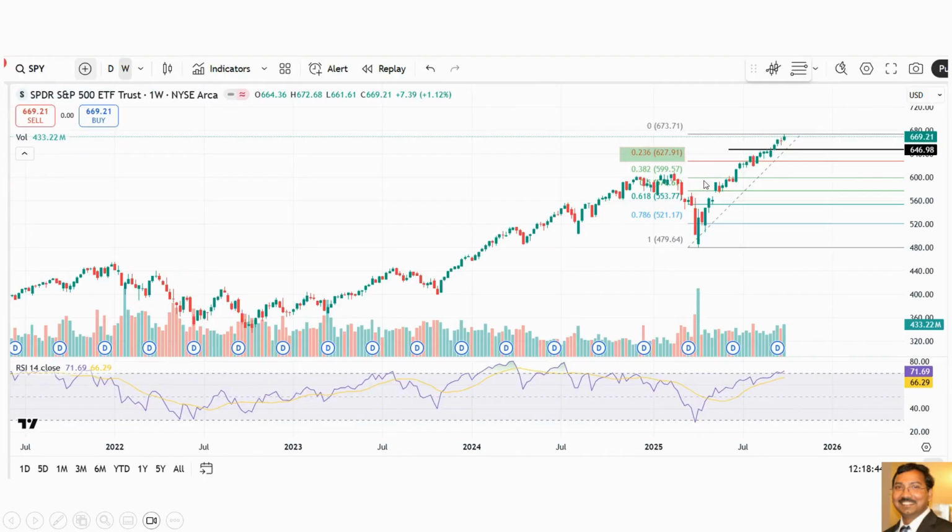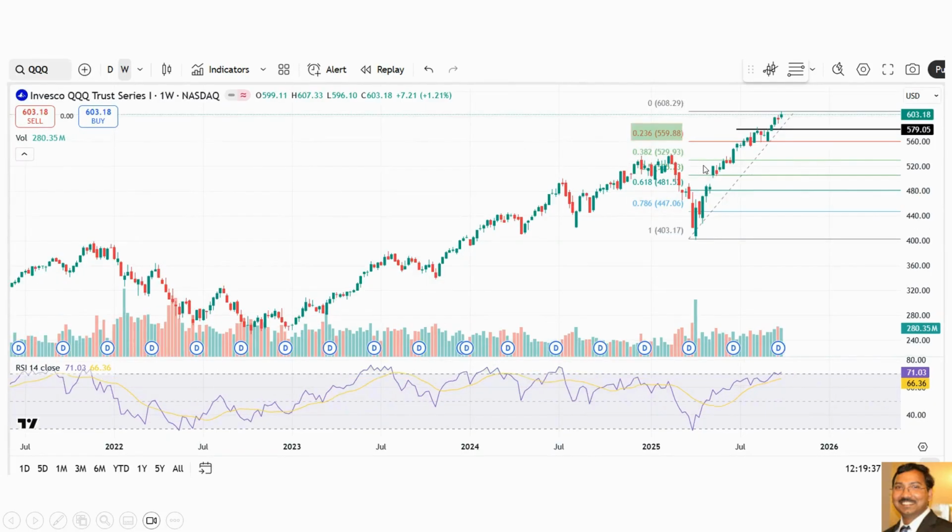And now coming to the weekly chart of the SPY, we hit 673 and came down a little bit from 673. Looks good to me. RSI is also going up above 70, a little bit stretched, but there is no negative divergence here. So if the market goes down, then 646 acts as a very good support. As we saw in the second and third week of October, it was a little bit bearish with the blackout of the buyback period. If it comes down, then 646 acts as a very good support. If it breaks, then 627 acts as a good support.